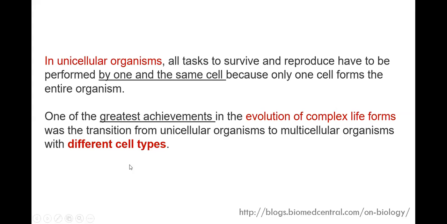But if you take the concept of multicellularity, that is the evolution that gives us the information of the complexity of the forms. One of the greatest achievements in the evolution of complex life forms was the transition from unicellular to multicellular organism, and within the multicellular organism, again, different cell types giving different form and function. So that is a fundamental understanding, right?